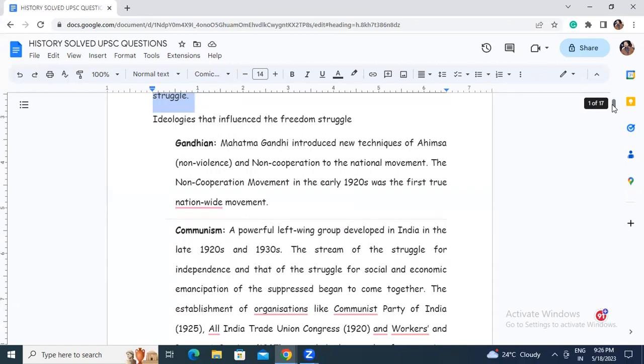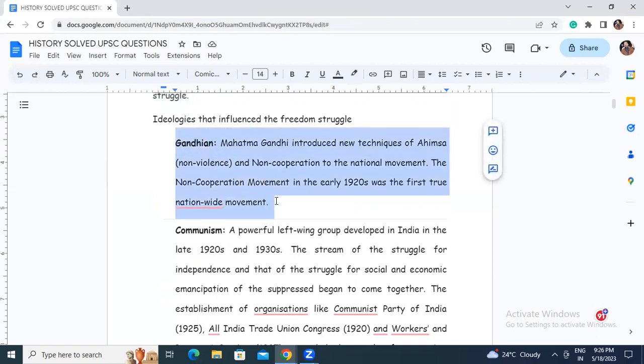Their philosophies can be considered as unique ideologies that influenced the freedom struggle. So first we have to mention Gandhian. Mahatma Gandhi introduced new techniques of ahimsa, non-violence, and non-cooperation to the national movement.